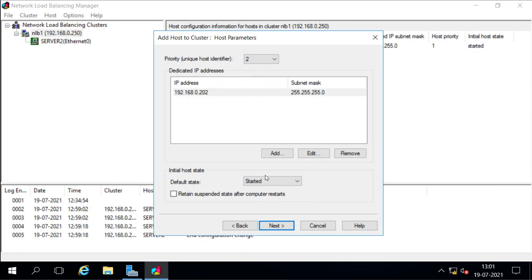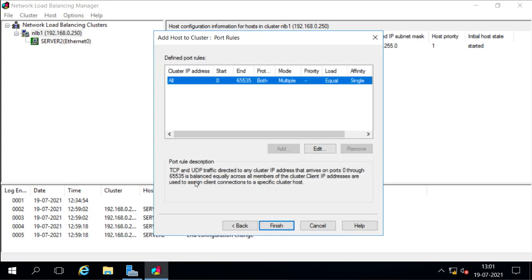Then the initial state, we can see again started, stopped or suspended, whatever we want. We can select this also. Now you see the other options like the cluster IP address and the unicast multicast option. It is not asking us to select that because that is already selected. The cluster is already there, the name and IP address are already selected, and the mode of operation is already selected. The port rule is already selected here, and there is no option to add one because it is already there. We can only edit this. So we cannot add a new rule because we are not creating the cluster, we are only adding a node. Now I will say finish here.